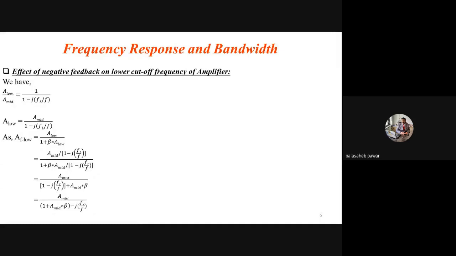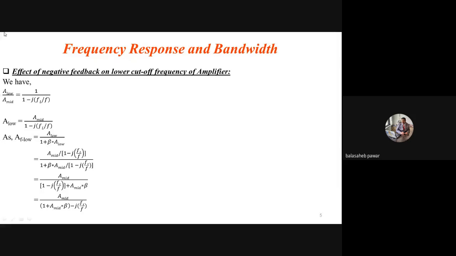Now again, a few formulas you have to remember, because that derivation part is not there and it is somewhat complicated. So I suggest you just remember a few tricks or formulas. The ratio of gain of the amplifier without feedback at the low frequency side with respect to mid-band gain, that means A low divided by A mid, equals, I directly wrote this formula, 1 by 1 minus j FL by F. You have to remember this one.